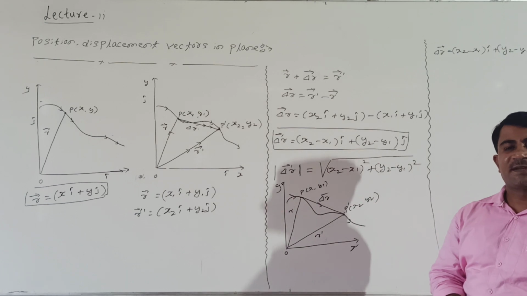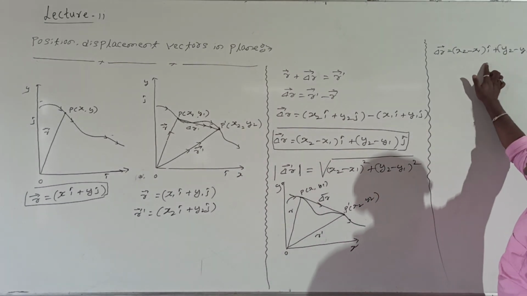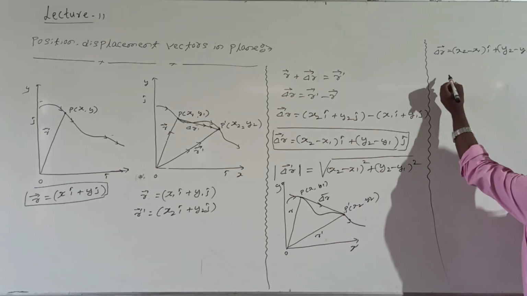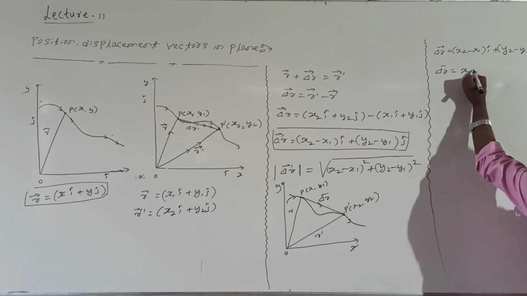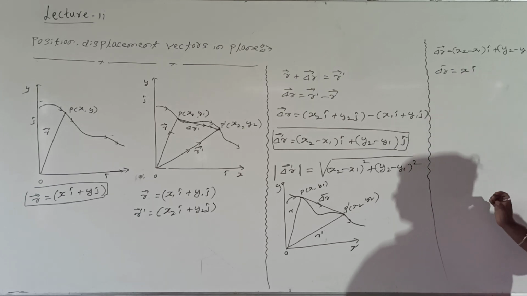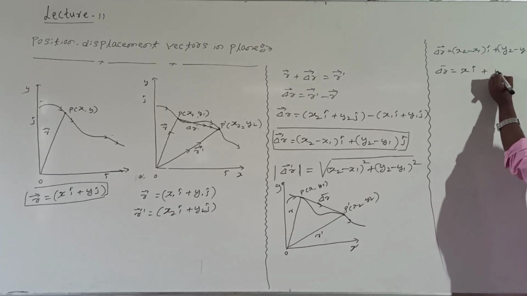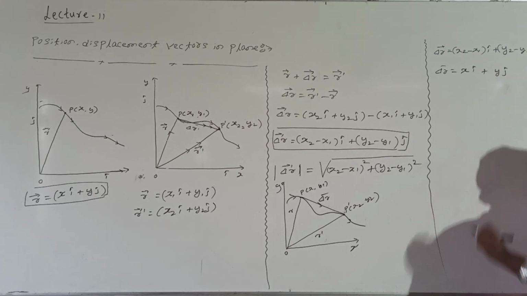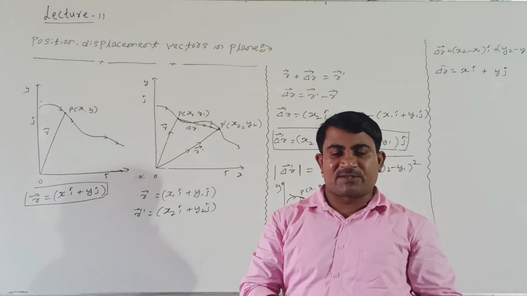Right. How to represent velocity here? This is very important. Then x2 minus x1. Shall I take one component? x2 minus x1, I can call x i cap. y2 minus y1 j cap, that is nothing but y j cap. Directly. Right. Then we know the velocity definition.